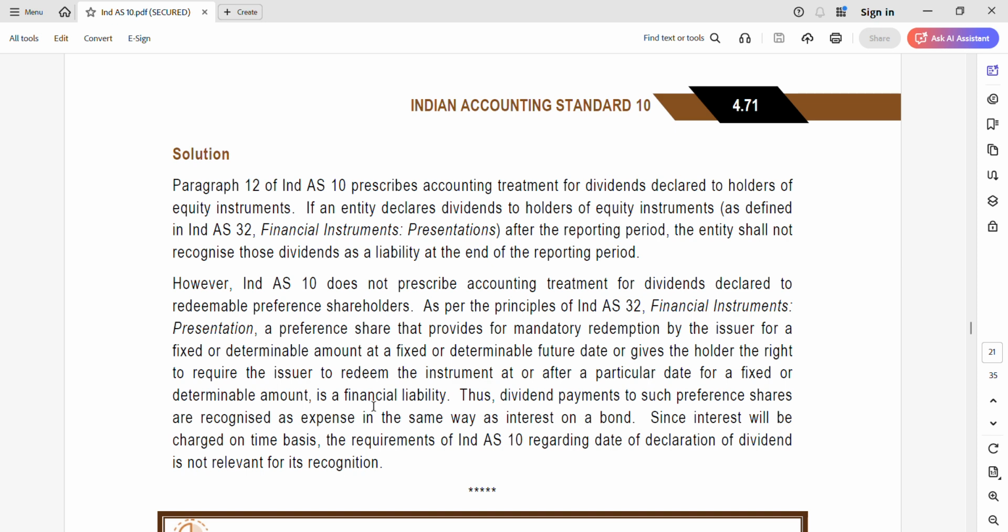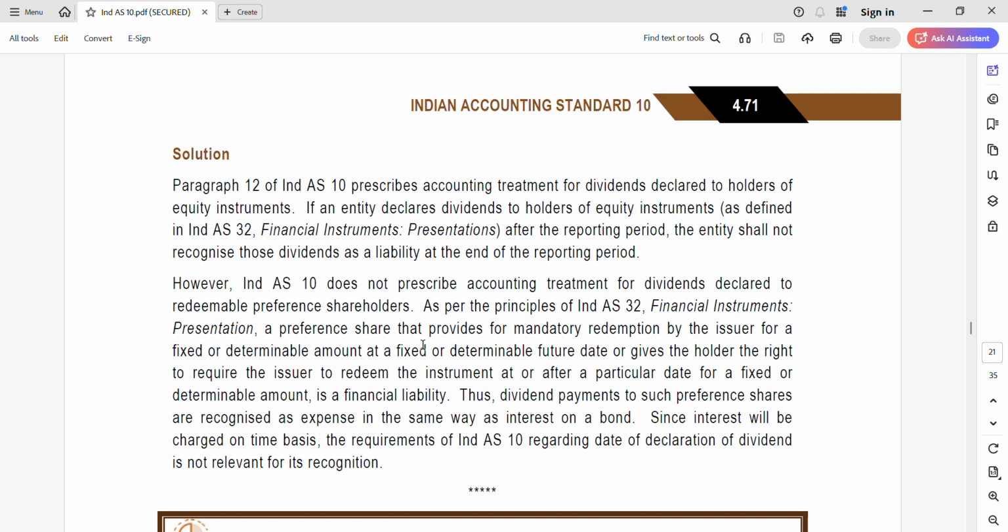Thus dividend payments to preference shares are recognized as expense in the same way as interest on a bond. Since interest will be charged on a time basis, the requirement of Ind AS 10 regarding the date of declaration of dividend is not relevant for its recognition. This is how you should present.